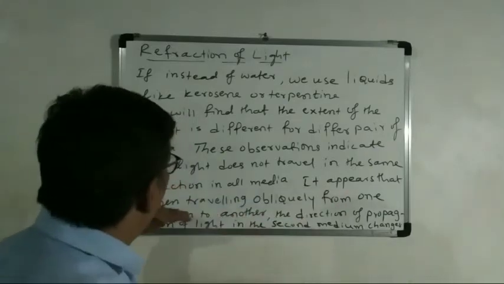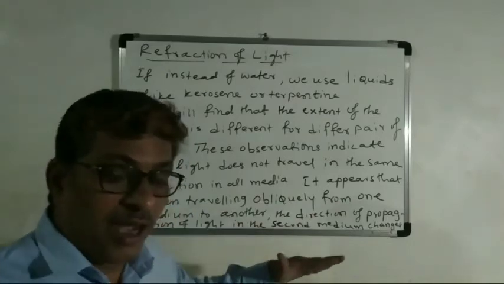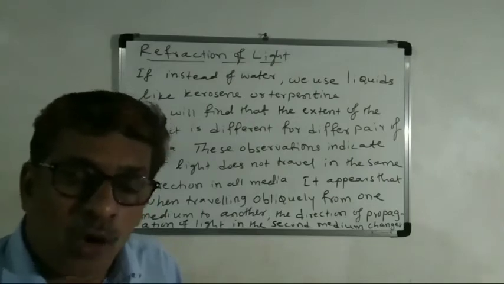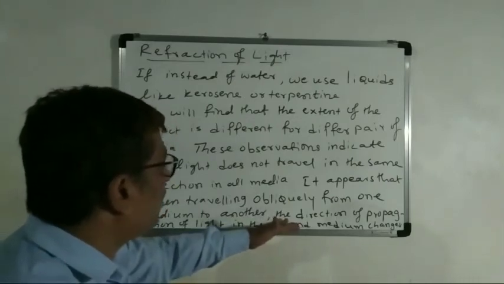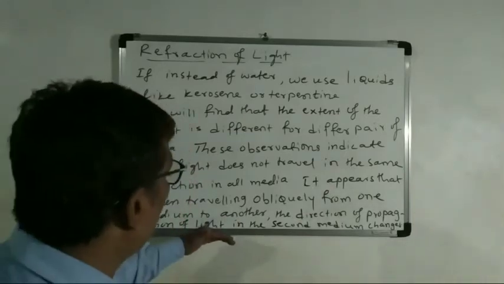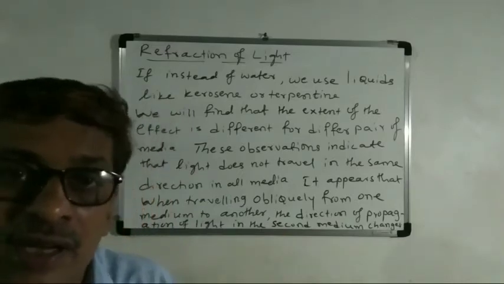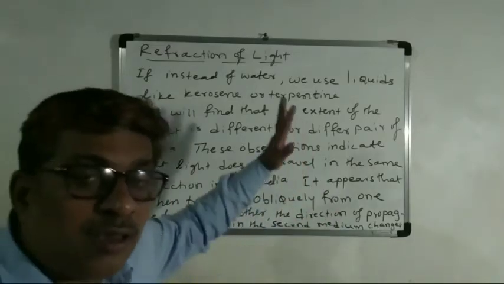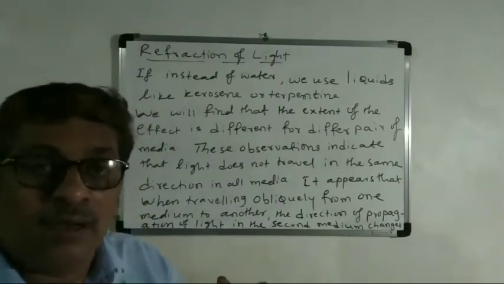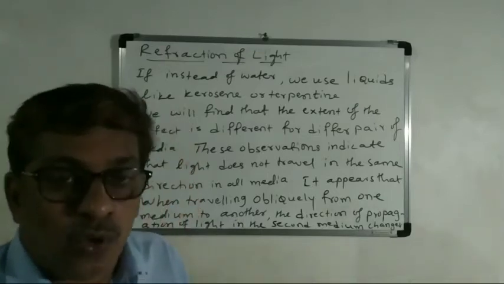It appears that when traveling obliquely from one medium to another, the direction of propagation of the light in the second medium changes. It will not be the same for all the materials we use. It depends upon the material; the bending changes. Okay, students.